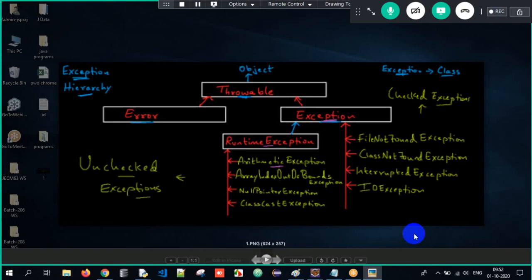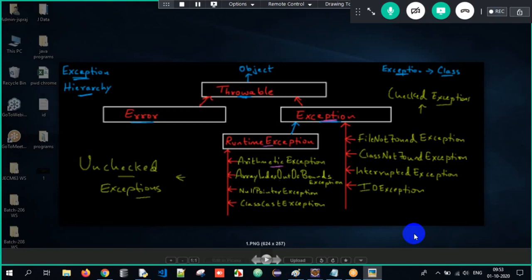But all the classes are exceptions only. So what are the different types of exceptions we have? FileNotFound, ClassNotFound, Interrupted, IOException. These are all the classes which inherit the Exception class directly. Therefore, they are all called checked exceptions. Any class which inherits the Exception class directly is called a checked exception here.